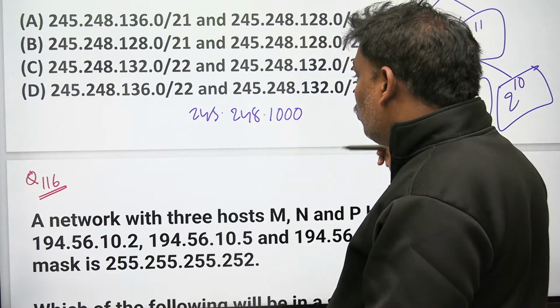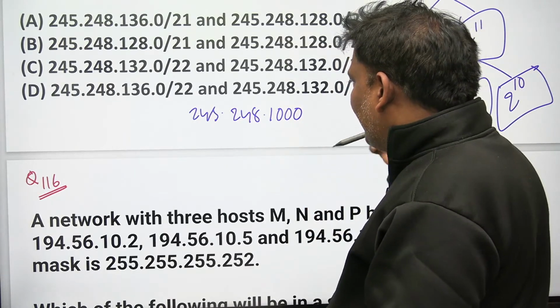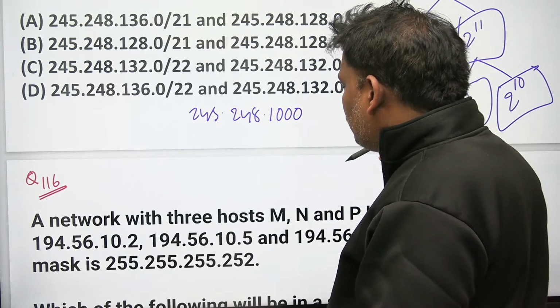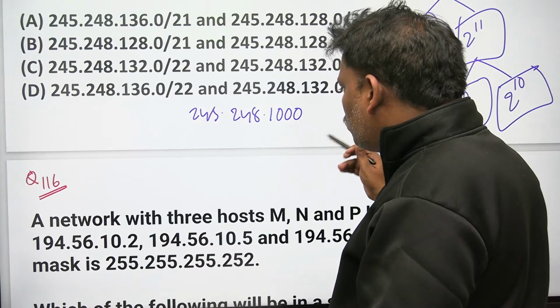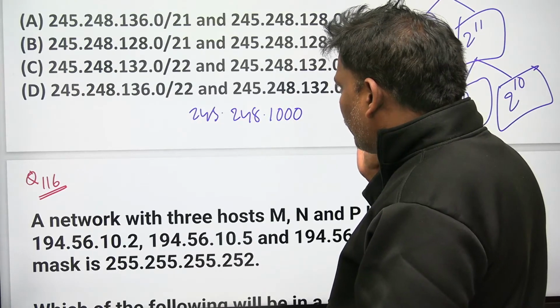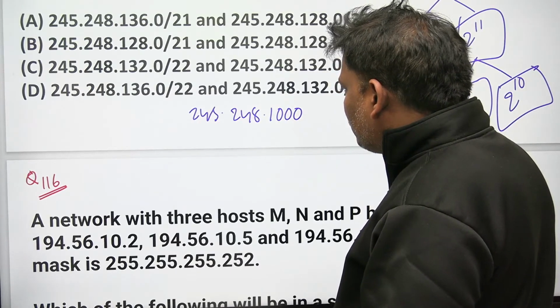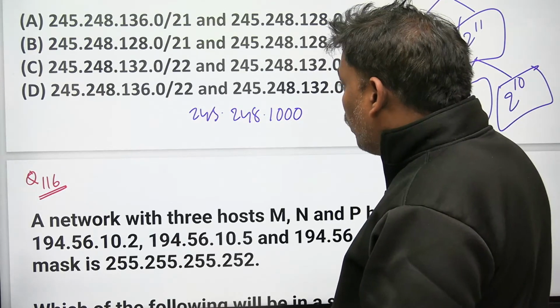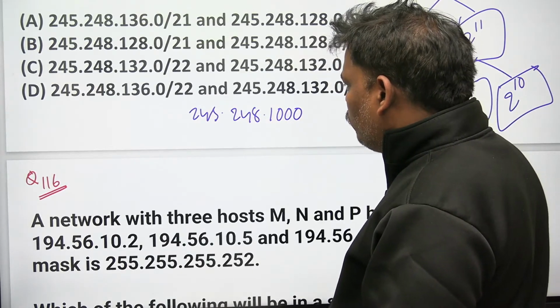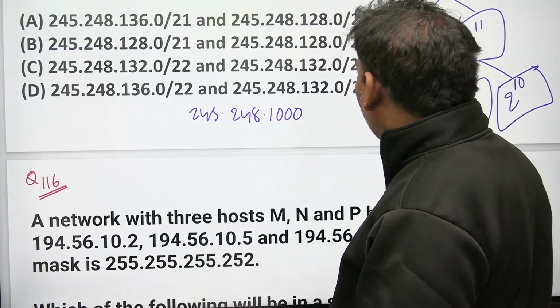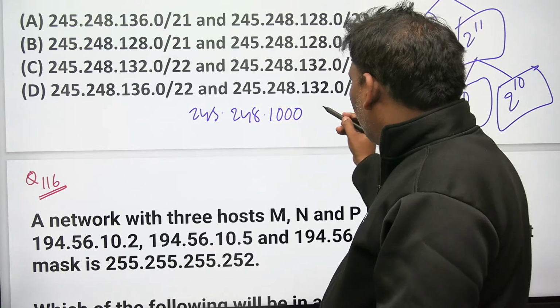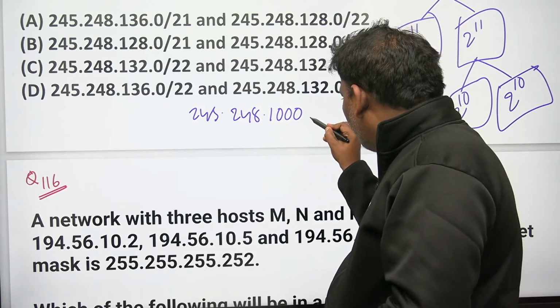As I mentioned to you, 12 people are there. Last LSB 12 people. Everyone listen. Out of the last LSB 12 people, one is going to be used for subnet purpose, because you have to divide 2 power 12 into 2 parts. One for subnet purpose. Now see this one.